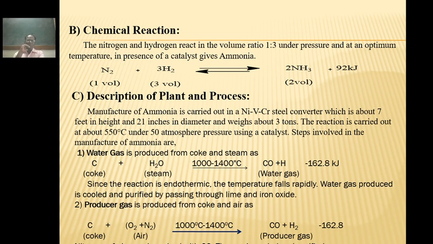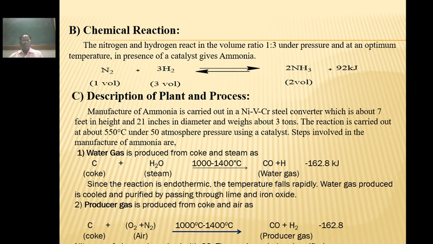It involves the following main steps. First step, preparation of water gas. Water gas is produced from coke and steam. When they are heated at 1000 to 1400 degrees centigrade temperature, they give CO plus H2. An equal mixture of CO plus H2 is commonly called water gas.